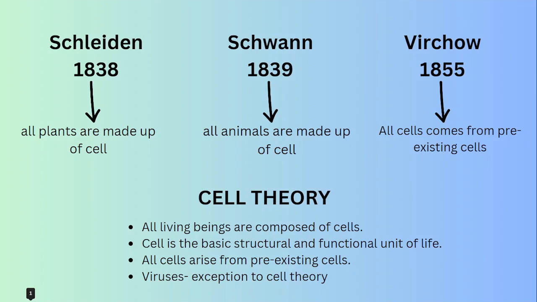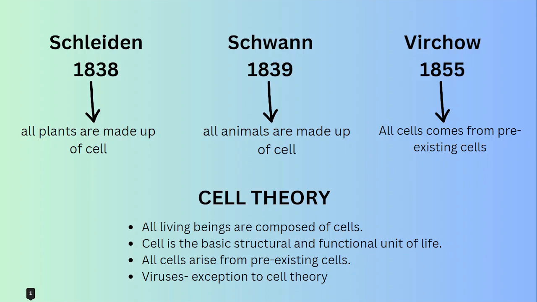So these are all three scientists, Schleiden, Schwann, and Virchow. In 1838, Schleiden stated all plants are made up of cell. Right? In 1839, Schwann says all animals are made up of cell. In 1855, Virchow said that all cells come from pre-existing cells. So considering these statements, cell theory was formulated.